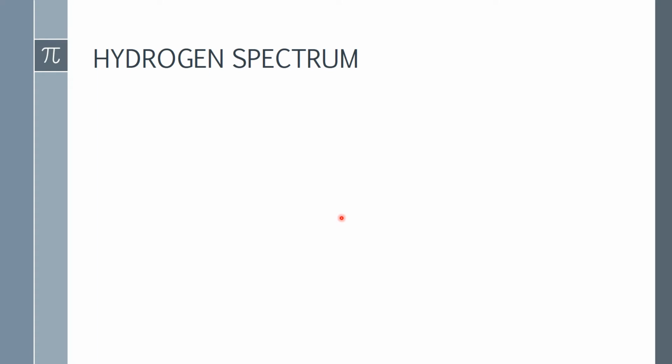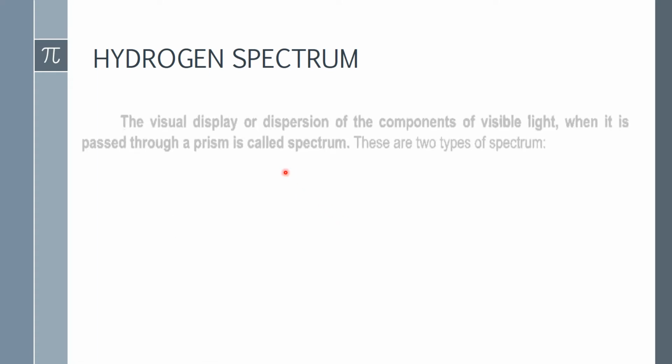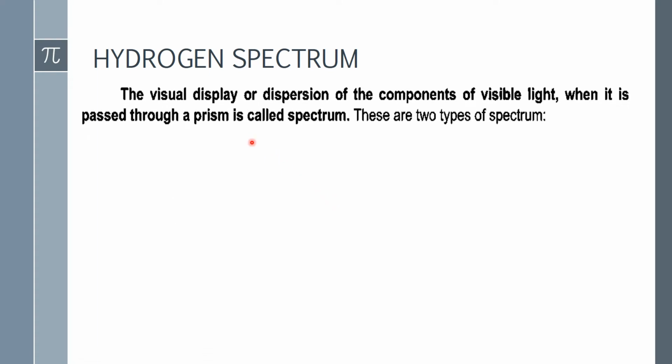In this lecture we will learn about the hydrogen spectrum. Now what is the spectrum? Spectrum is the visual display or dispersion of the components of visible light when it is passed through a prism, and it is called the spectrum. It means, in simple words, that when light is passed through the prism, it's split into different colors. That is called the spectrum.